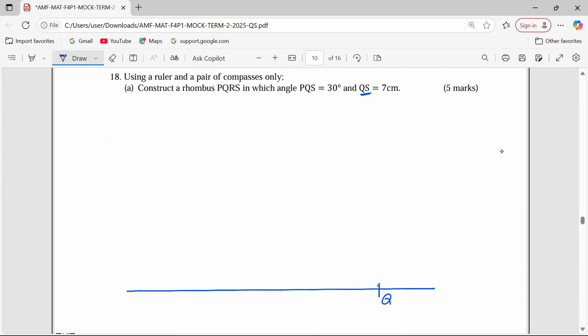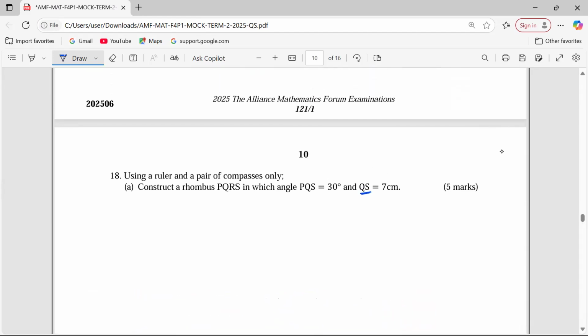Therefore, allow me now to construct the angle PQS. Or can I begin with a sketch for people to understand? We have a rhombus like this. This rhombus has equal sides. This is P, Q, R, S, that way.